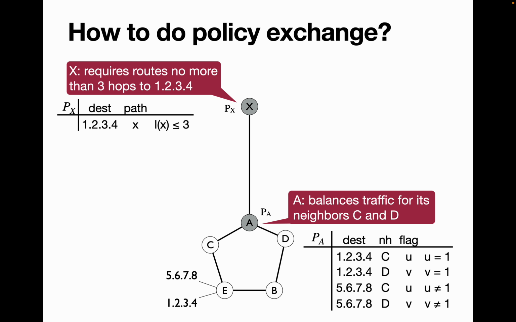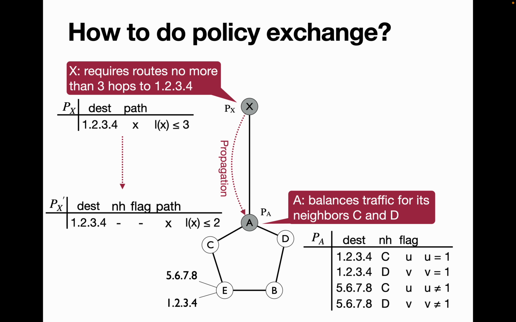We also have our policy table at node A, which has conditions based on the flags U and V, such that both nodes C and D should not be carrying traffic for the same node at any point of time. Now the policy at X is propagated to node A, and it changes to Lx less than or equal to 2, because we already have 1 hop from node X to node A.